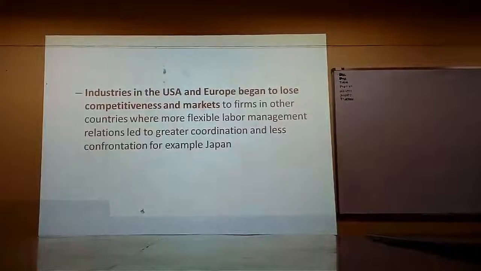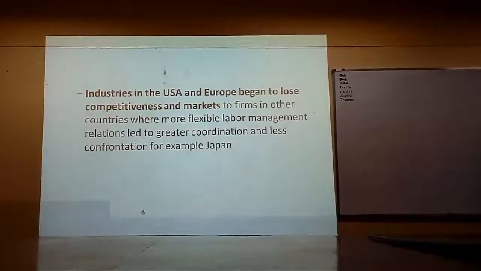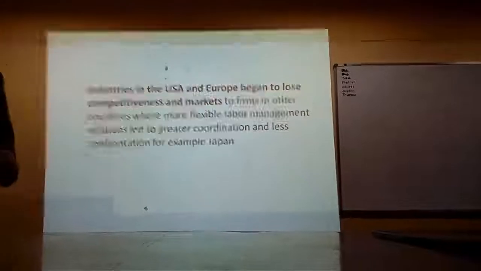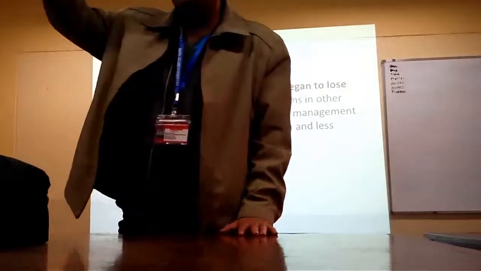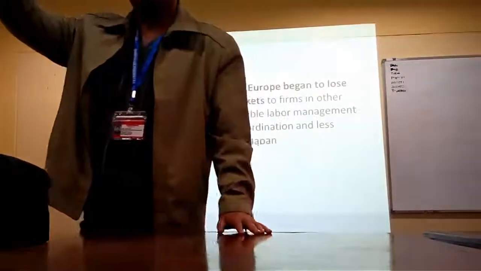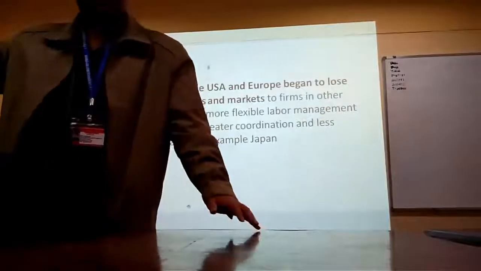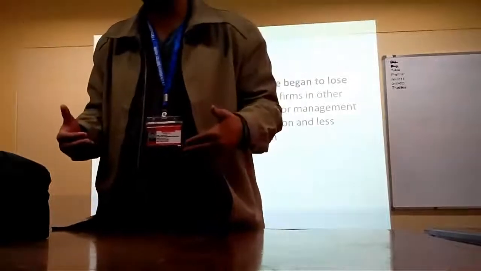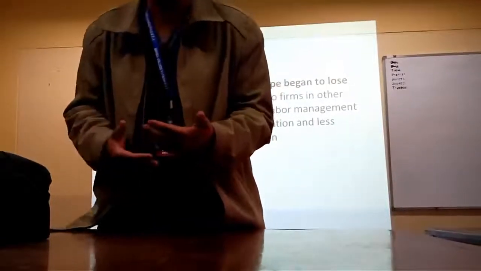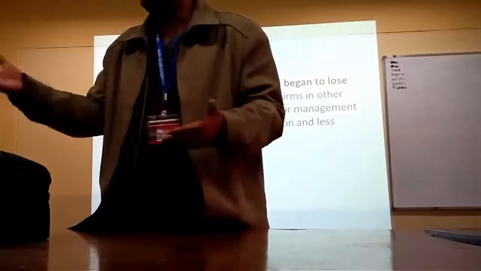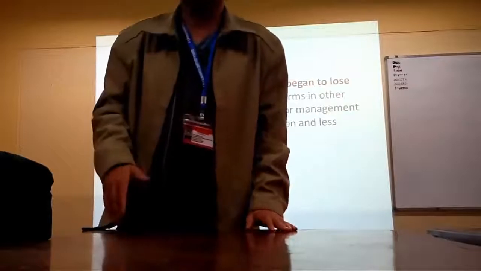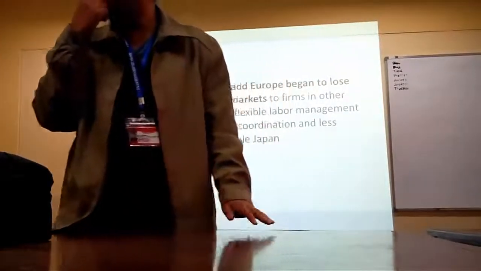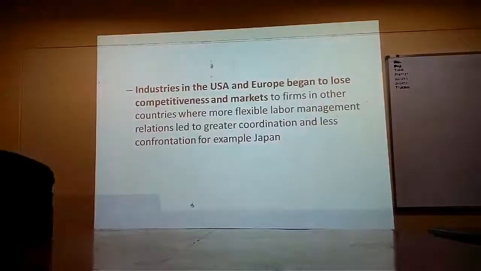Okay? So now this was the net result. Industries in the USA and Europe began to lose competitiveness. Now this is the time when trade unions were at their peak and they were striking in USA and in Europe, England and France. This is the time when Asian countries came in and they took advantage of the situation, because Asian countries could compete with the European countries when it came to cost, and they took over the market. Why? Because they were able to produce goods at lower cost and offer them at lower prices to the consumers. Alright?